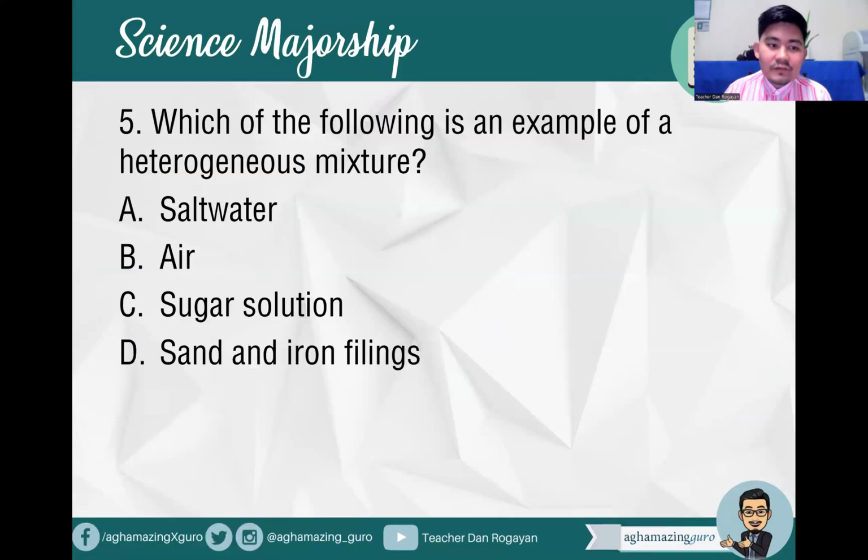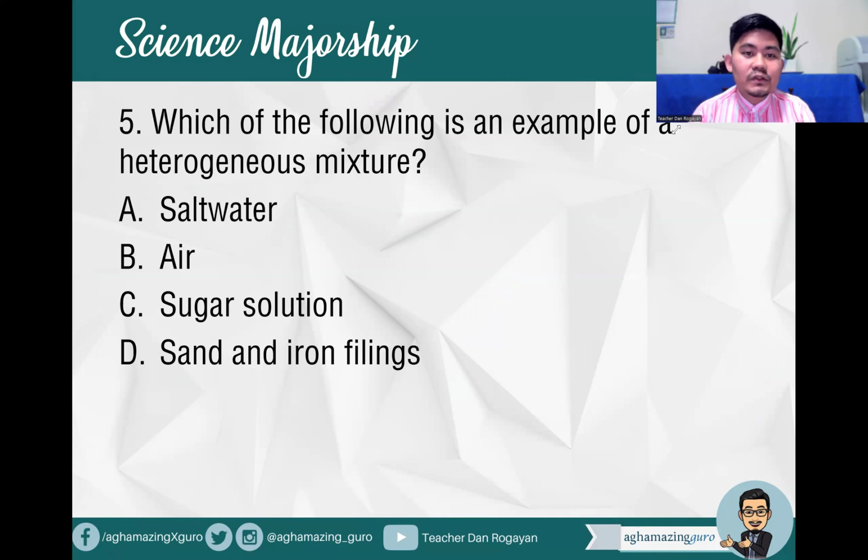Okay? Number 5, which of the following is an example of a heterogeneous mixture? A, salt water, B, air, C, sugar solution, and letter D, sand and iron filings. So what is your answer, future top notchers?